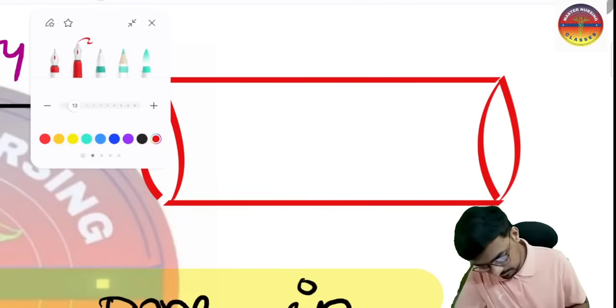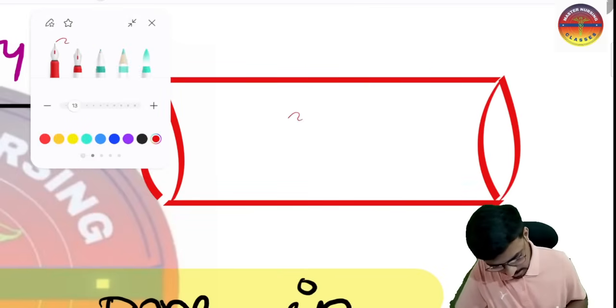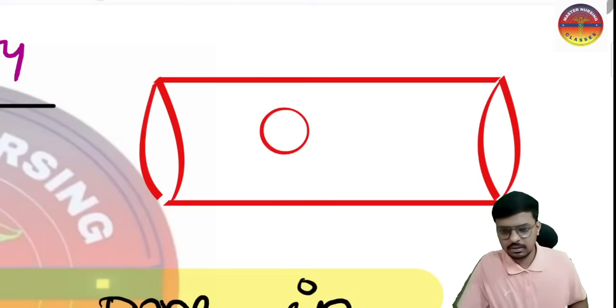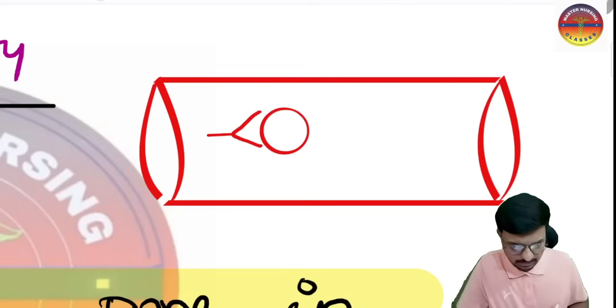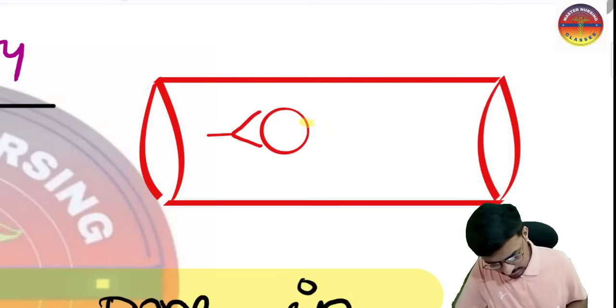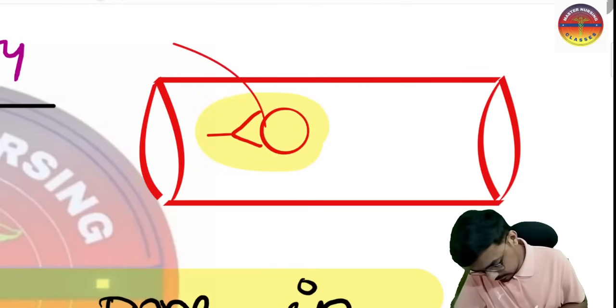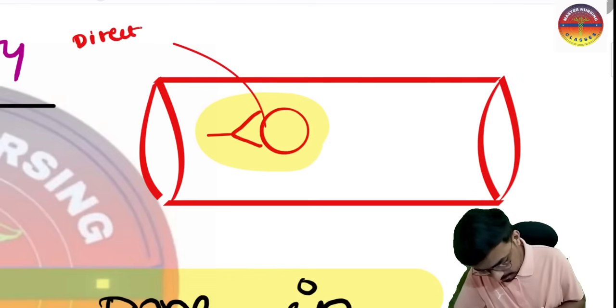Here we have RBC. If any antibody is directly coming, attaching and destroying this particular cell, and you are detecting this, it is called the direct Coombs test. What do you call this? This is called the direct Coombs test.